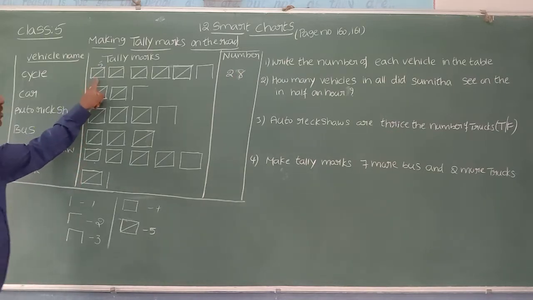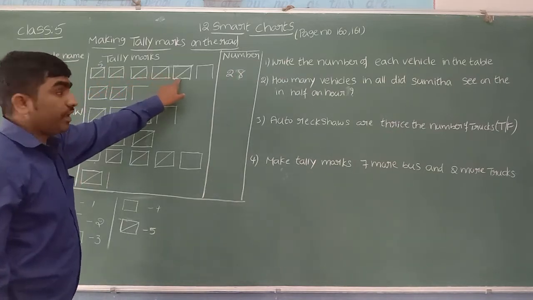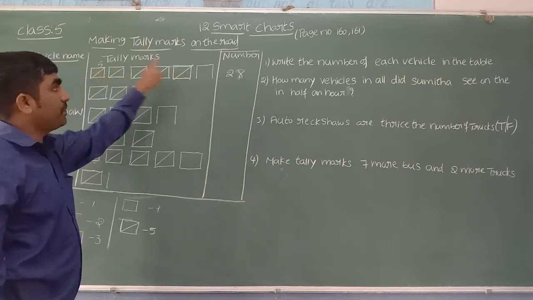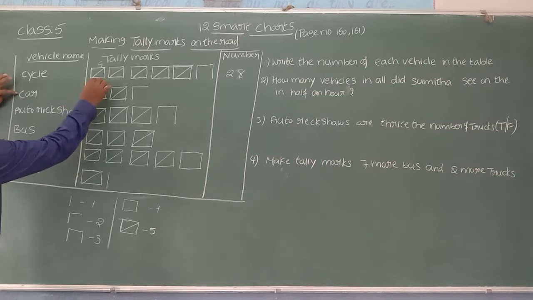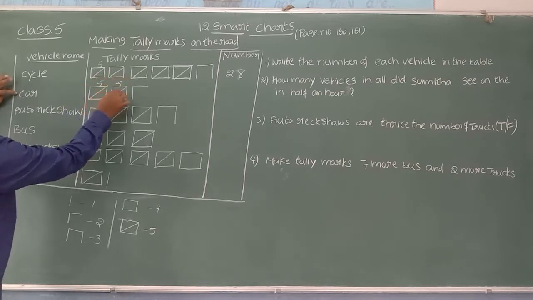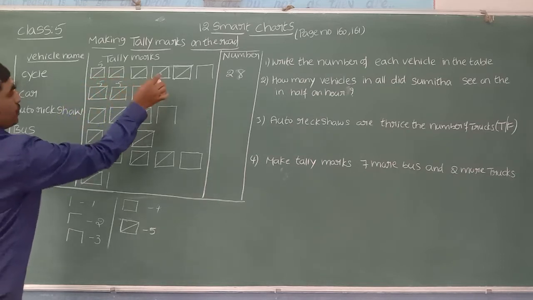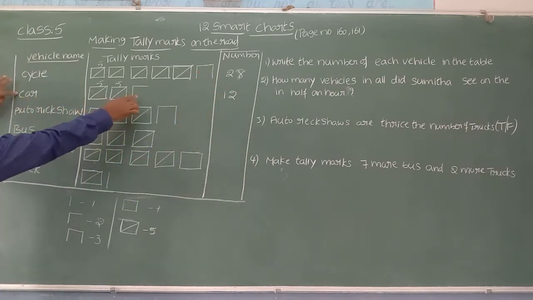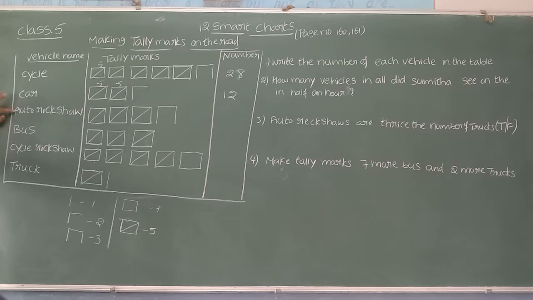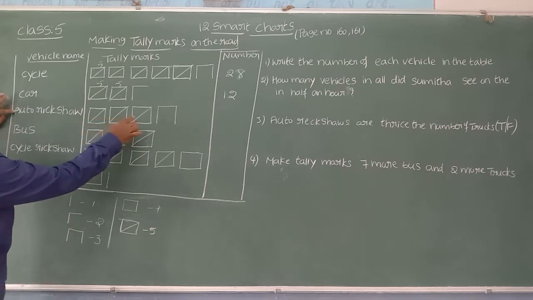28 cycles are passing. 1, 2, 3, 4, 5. Each symbol is 5. 5 fives is 25 plus 3, 28. How many cars are passing? See, beta, 5, 5, 5 plus 5, 10, 11, 12. So here we can see 12 cars. 10 plus 2, 12.